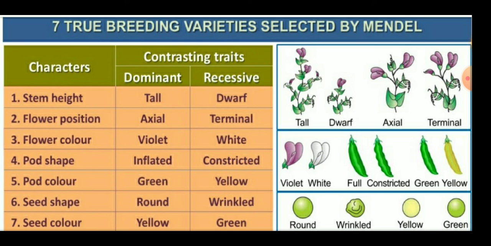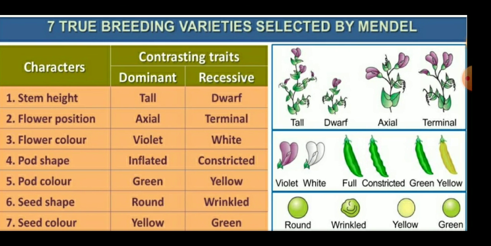So yellow is dominant, and green is recessive. So Mendel conducted the monohybrid cross and dihybrid cross experiments, and then he introduced the laws of inheritance: first law, second law, and third law of inheritance.